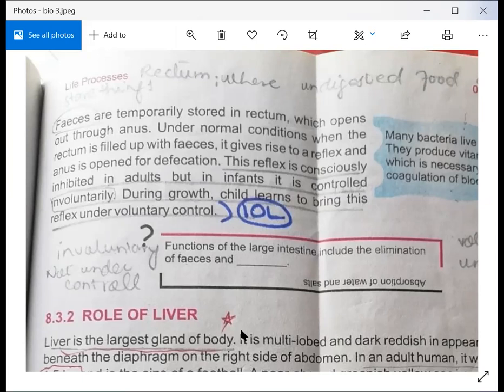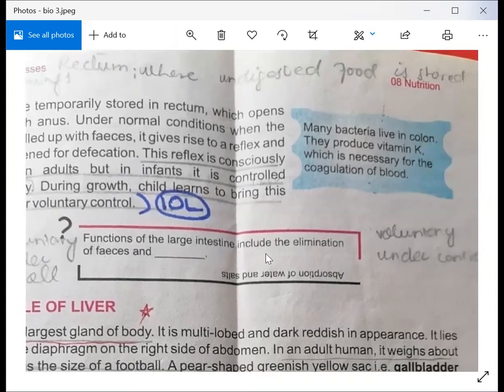Okay, I think you have to understand it. So you can also see this box which is given. Many bacteria live in colon. They produce vitamin K, which is necessary for the coagulation of blood. So this is very important information you have to underline in your book. Many bacteria live in colon. Where is colon present? This is the part of your large intestine. So what is the important function of these bacteria? They produce vitamin K, and we also discussed in a previous lesson vitamins A, D, E, and K. So they are important vitamins which are necessary for our body.